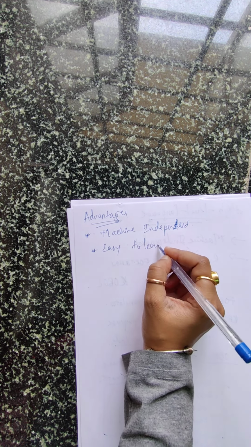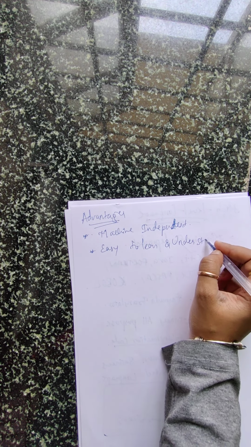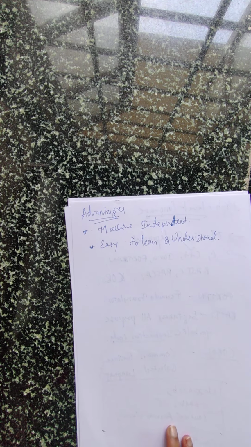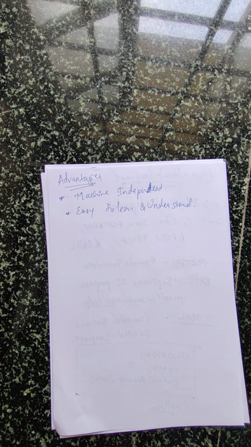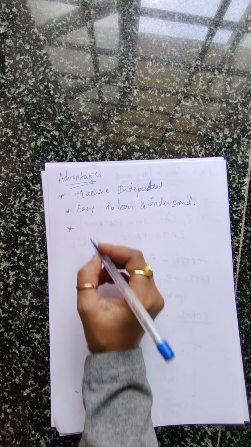Why is it easy to learn and understand? Because the code we write in a high level language is a combination of some symbols and English-like statements. Everyone knows English statements. So if you know the rules and regulations of coding, then we can easily understand and learn coding. Done. Next, the third advantage is that it is easy to modify and debug the program.